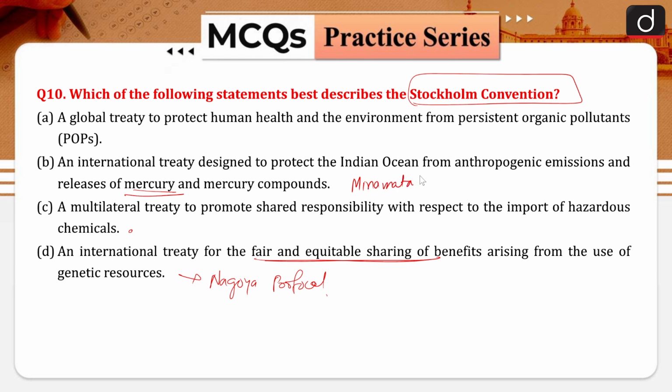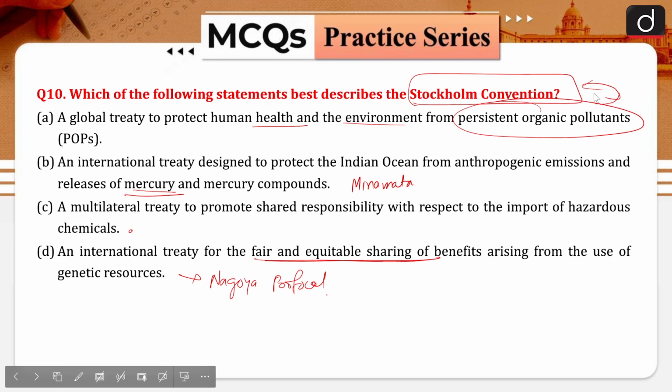Minamata Convention. So that forms the convention for protection from the anthropogenic emissions and the release of mercury and mercury compounds. I hope that is clear. Then the first one, the global treaty to protect human health and the environment from persistent organic pollutants, that is your Stockholm Convention. I hope this is clear. So option A is your right answer.